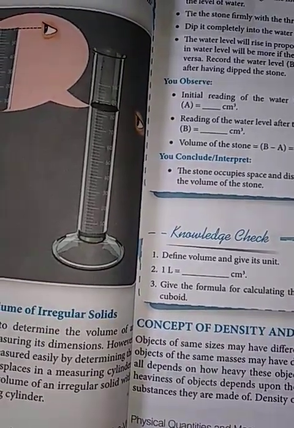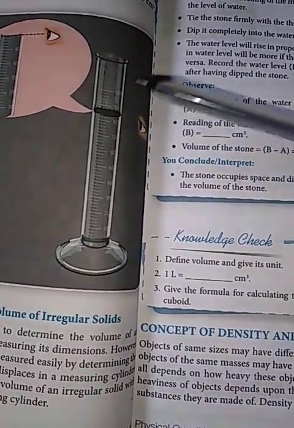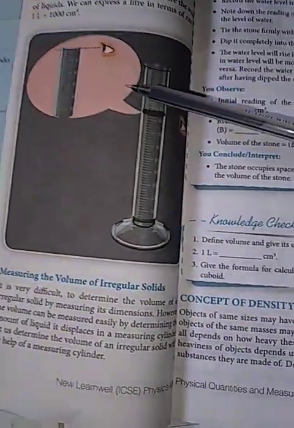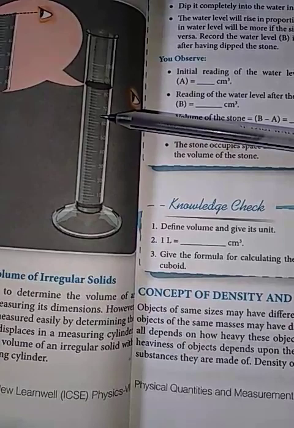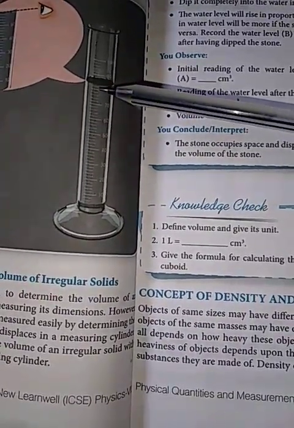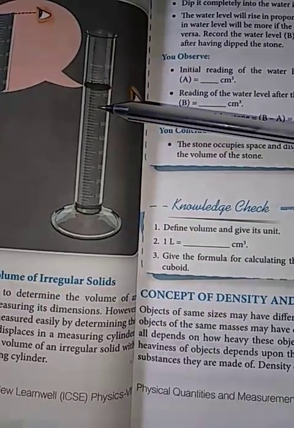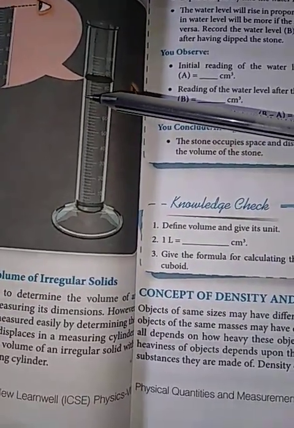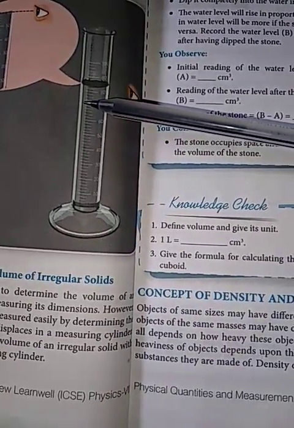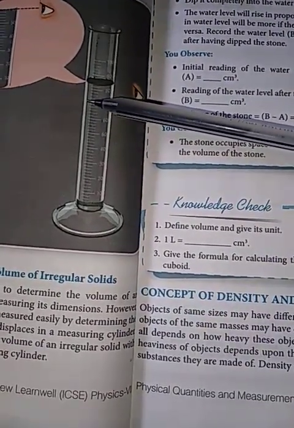To measure the volume of a liquid using a measuring cylinder, first pour water into the measuring cylinder. Now observe the level of liquid along the graduated scale. Note the marking parallel to the level of liquid to know the volume of liquid.